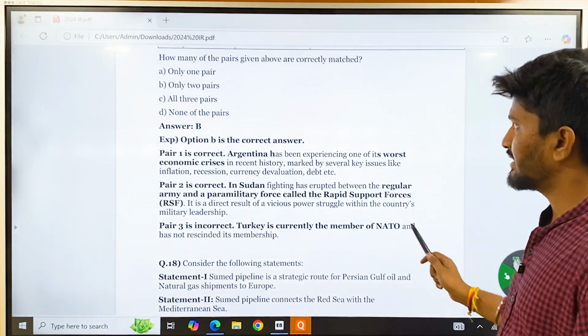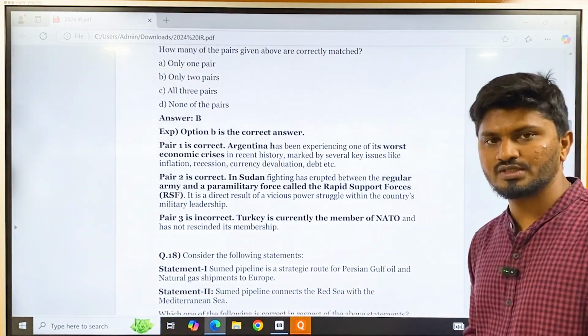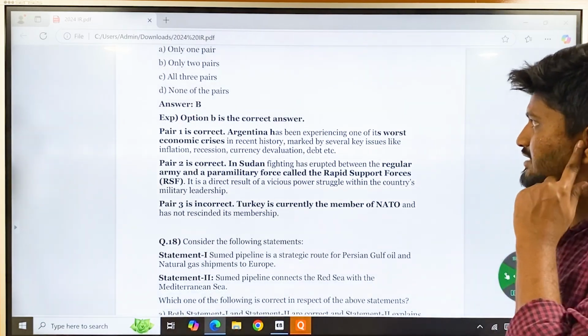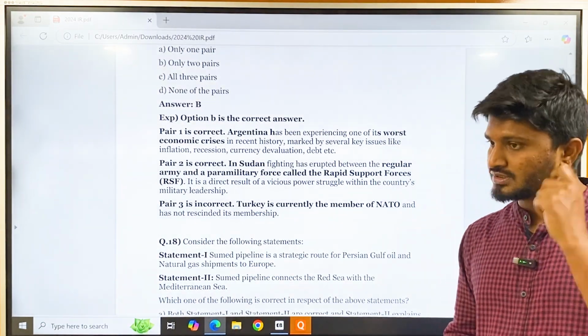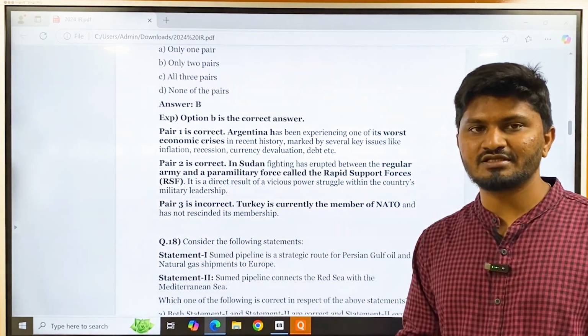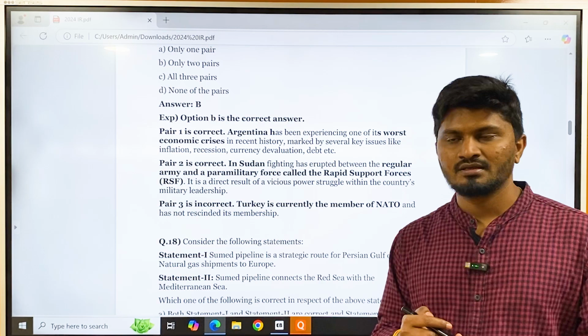Turkey hasn't resigned from NATO, it is still a member of NATO. So the correct answer is only 2 pairs. The correct answer is B, only 2 pairs. Because Turkey, even though it is in Asia, considers itself a member of Europe, and it is part of NATO because of the fear of Russia.